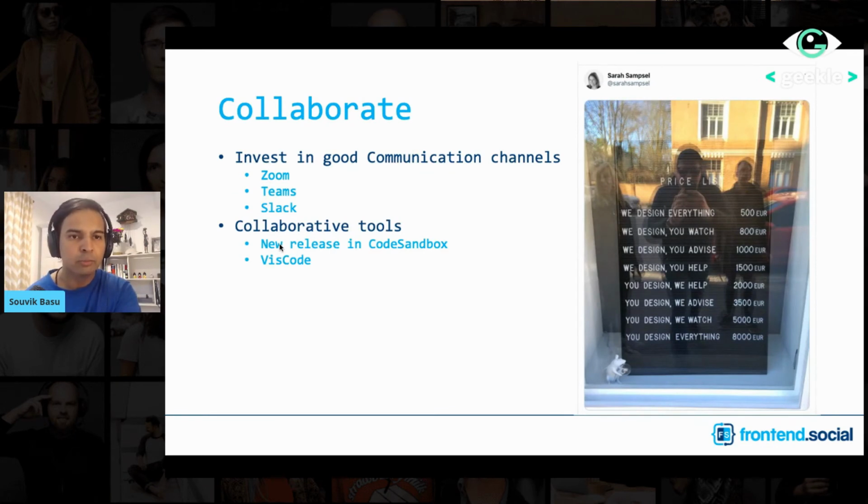Again, for collaborative tools, definitely nowadays we are all aware of Zoom, Teams, Slack, and all. And a few of the tools like CodeSandbox have collaborative options today. There is also a tool called VS Code.